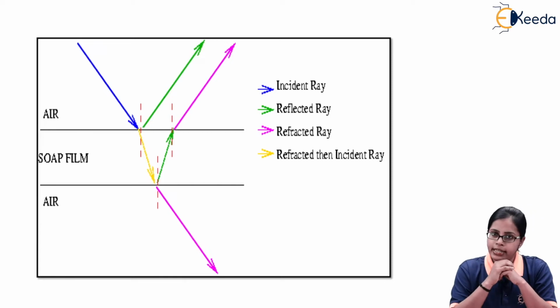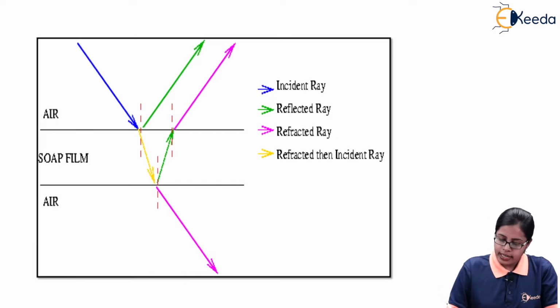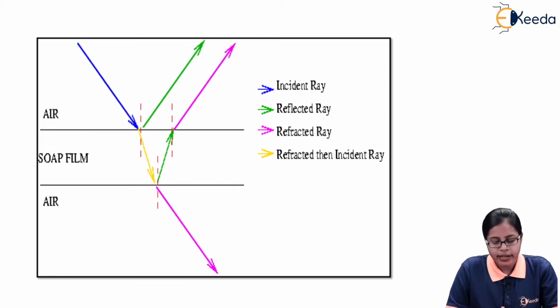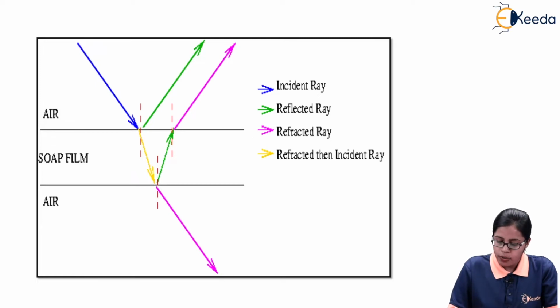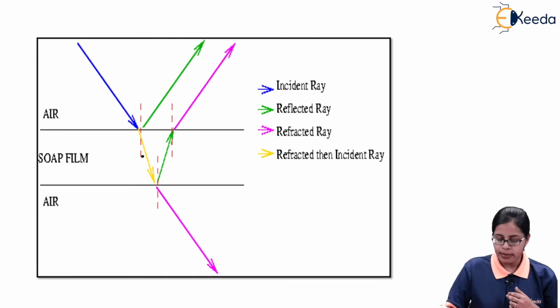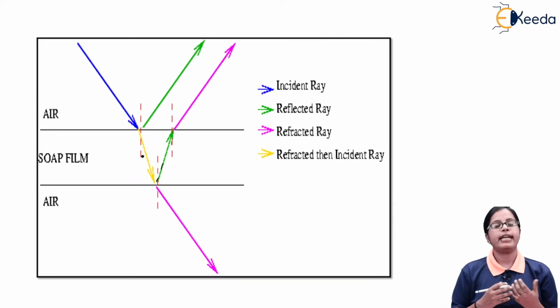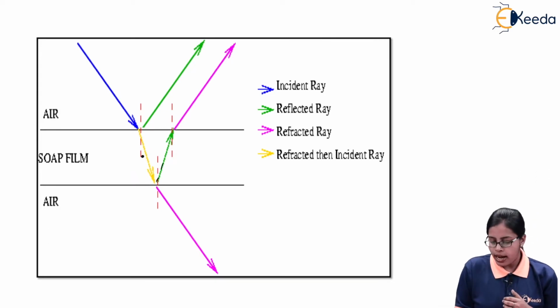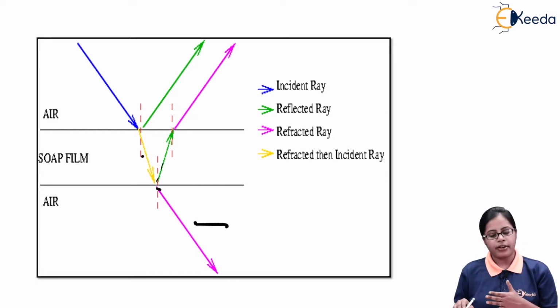The green one is indicating the reflected ray, and the yellow one indicates the refracted ray. Again, this yellow one, that is the refracted ray, is undergoing two things. That is, this green one is the reflected ray, and again, this pink line indicates the refracted ray. And ultimately the ray of light is emerging in the outward direction, which is again a refracted ray.